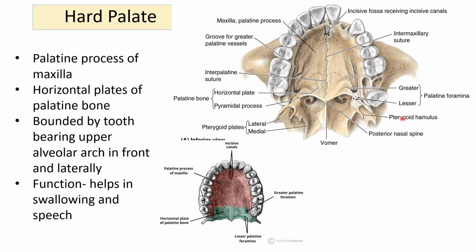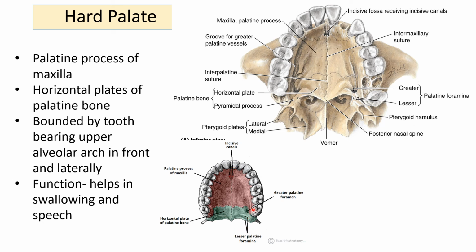So here is the pterygoid hamulus. In this oral aspect of the hard palate, in the midline anteriorly, there is a canal which is called the incisive canal. So various important structures, especially the nasopalatine nerve, from the nasal cavity enter into the oral aspect of the hard palate here.